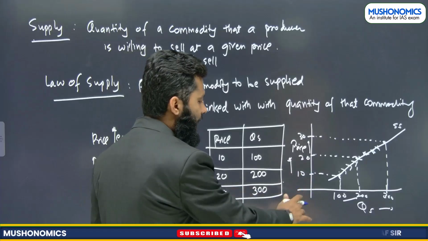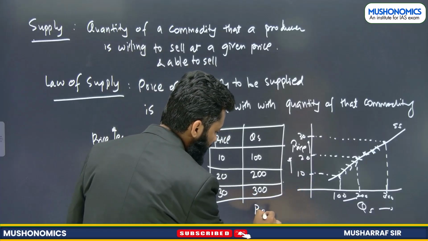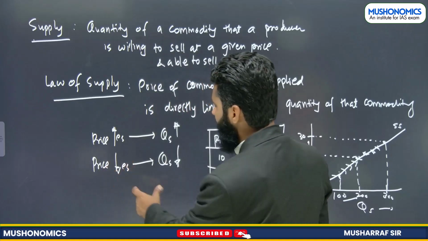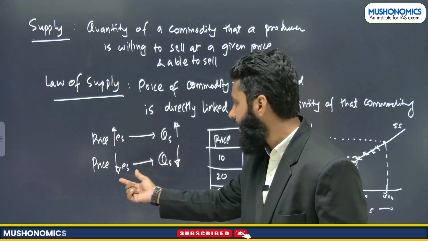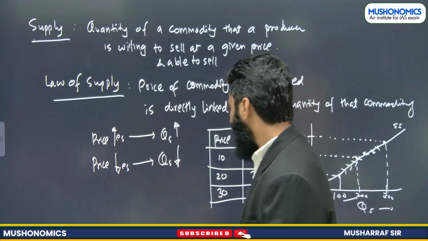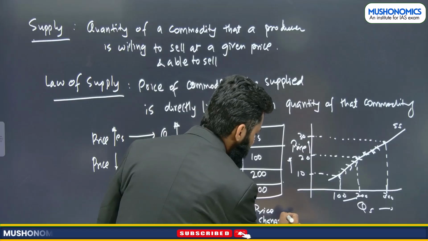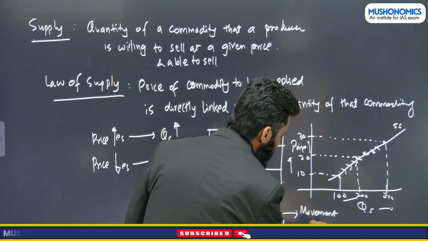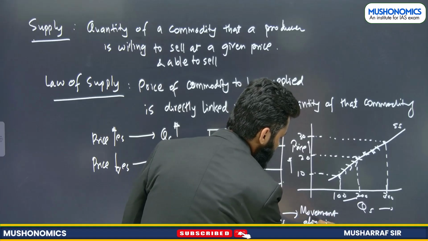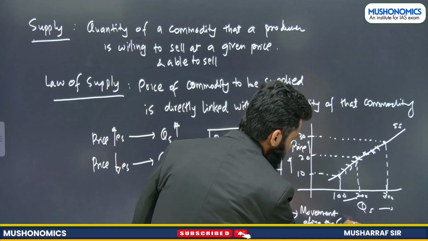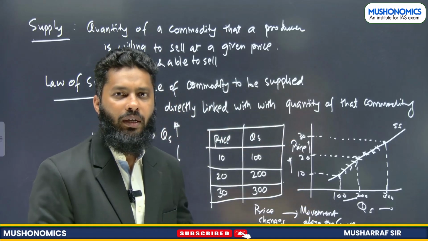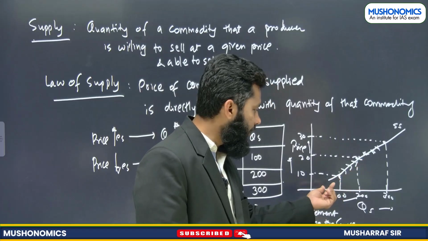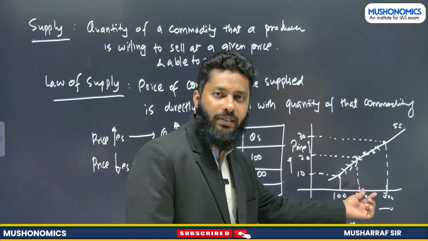So this is the supply curve, and if price changes, in what way the quantity supplied changes, that we have seen here. If price increases, quantity supplied increases. If price decreases, quantity supplied decreases. If price changes, then we have movement along the curve, right? I hope it is understood. If quantity supplied is changing due to a change in price, then we have movement along the curve.